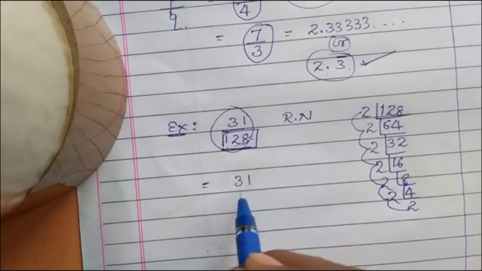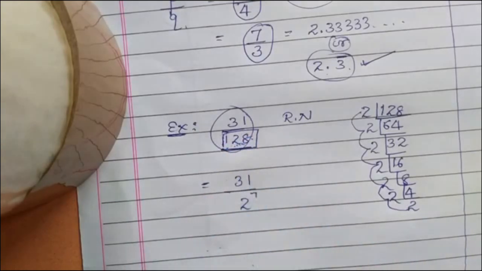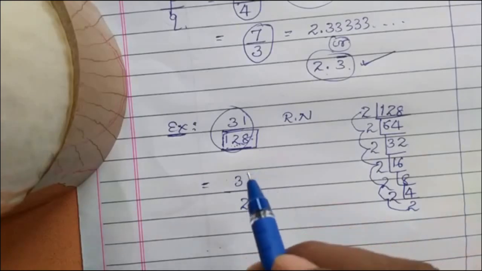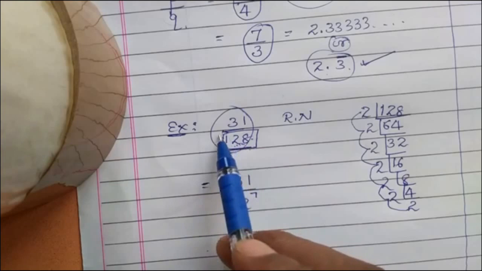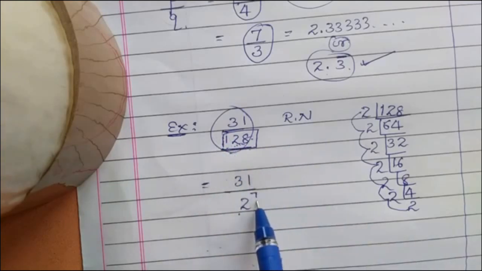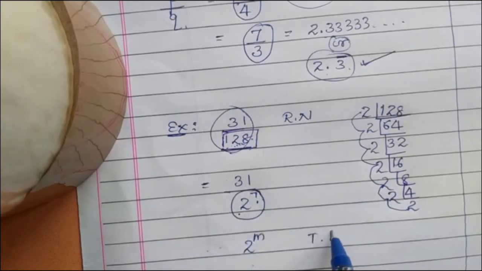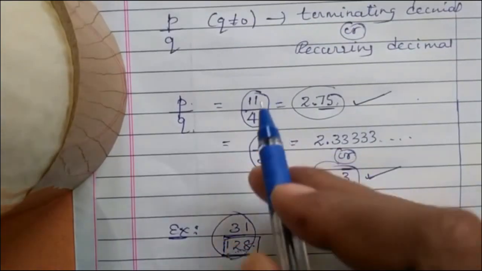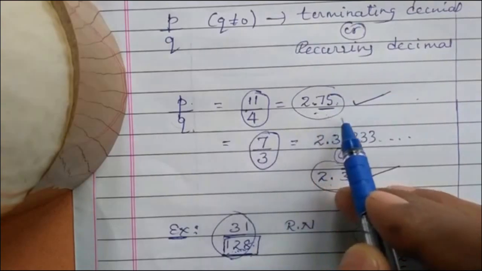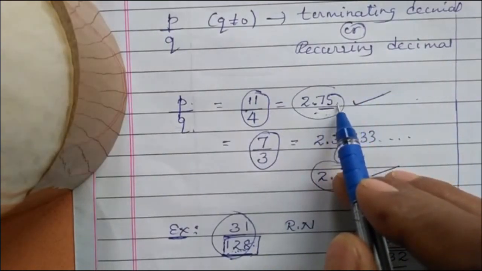That means 31 divided by 128 can be written as 31 by 2 to the power of 7. So if your denominator is in the form of 2 to the power of m, it is a terminating decimal.